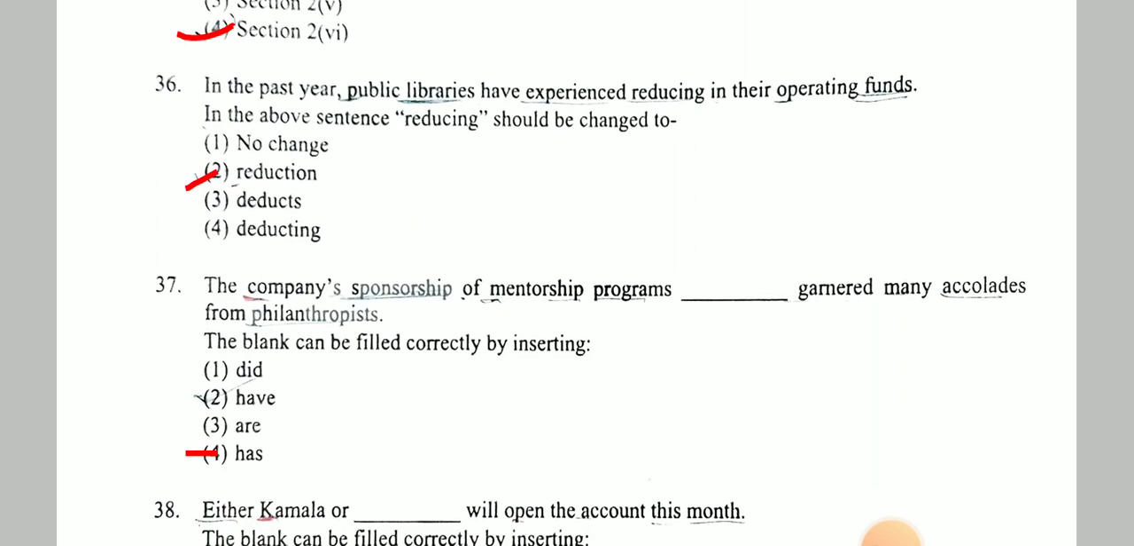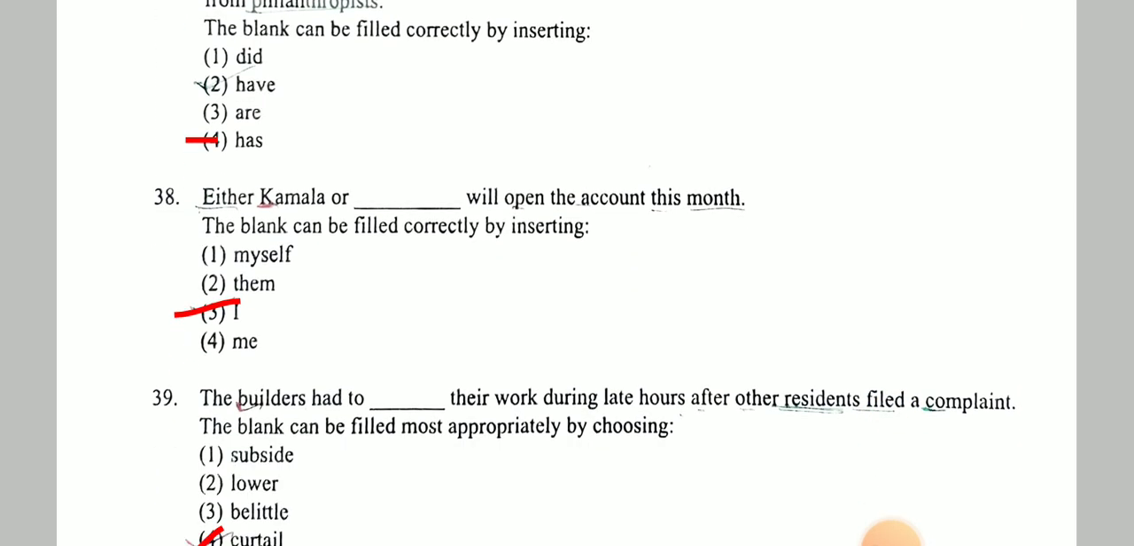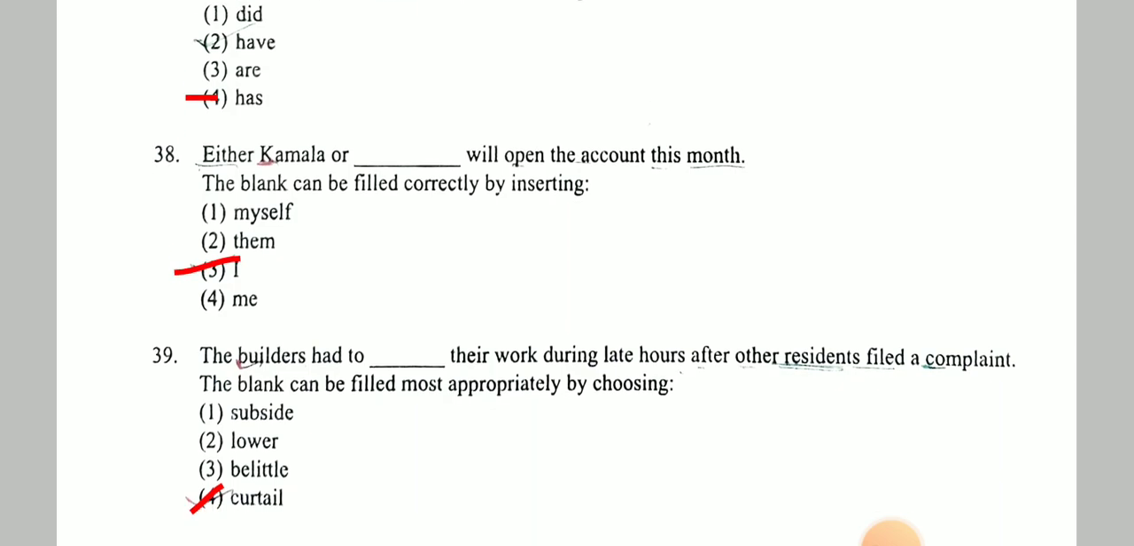Next question, in the past year public libraries have experienced reducing in their operating funds. In the above sentence, reducing should be changed to, answer is reduction. Next, the company's sponsorship of mentorship program. So this is a fill in the blanks question. Garnered many accolades from philanthropists, and the answer will be his. Next question, either Kamala or, answer will be I, will open the account this month.